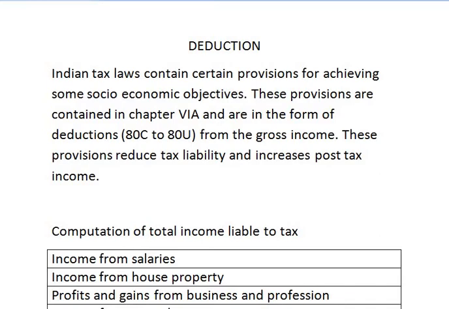Meaning of this is that the Income Tax Act has certain provisions for individuals as well as Hindu undivided families to reduce their tax liability and to increase their post-tax income through certain provisions which are given under chapter 6A, that is, you can invest, you can deposit, or you can spend some amount of money out of your gross total income under section 80, that is from section 80C to 80U. And thus you can reduce your tax liability and you can increase your post-tax income.